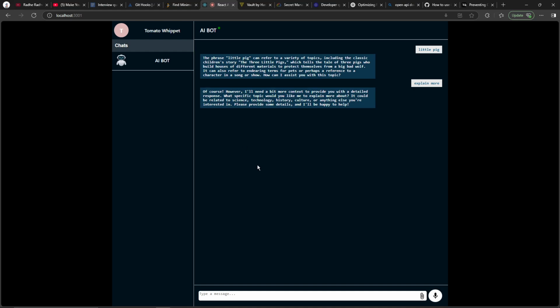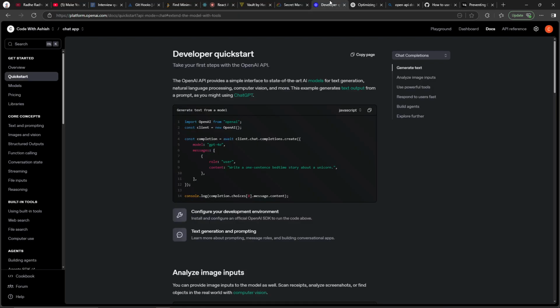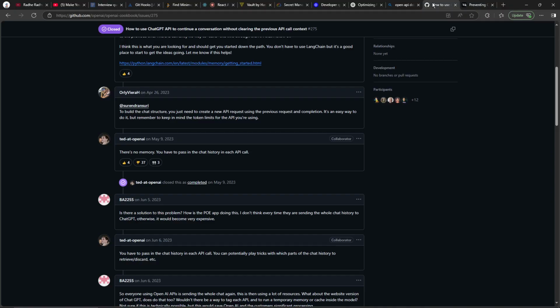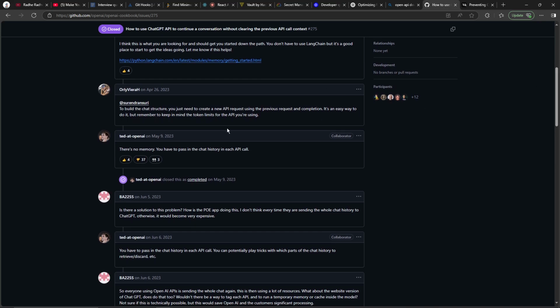Now there is one more problem that I would like to talk about. When we use ChatGPT, since we have integrated it, it does not keep records of the historical chats. I was going through some documentation where many people are facing this problem that we don't have a memory which keeps track of every previous question and answer.